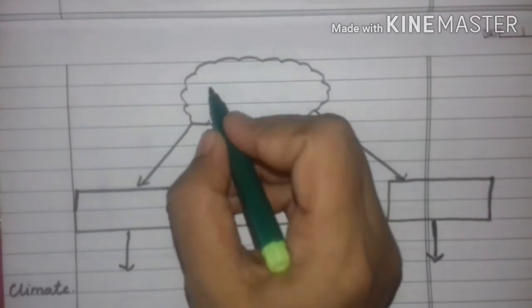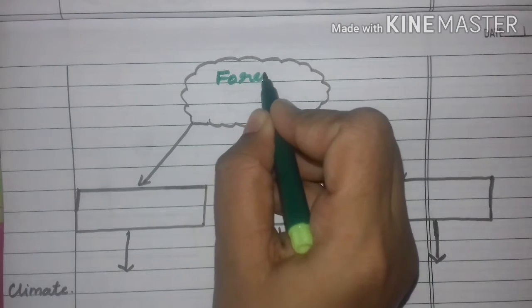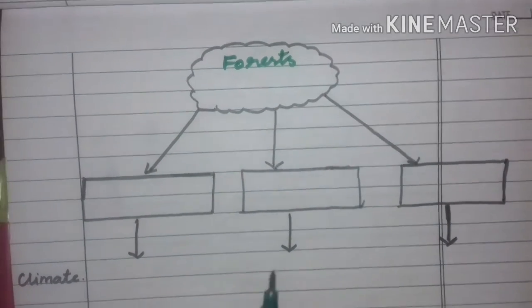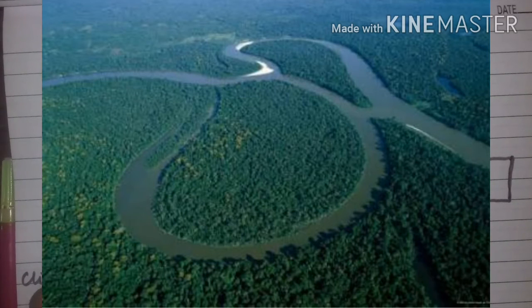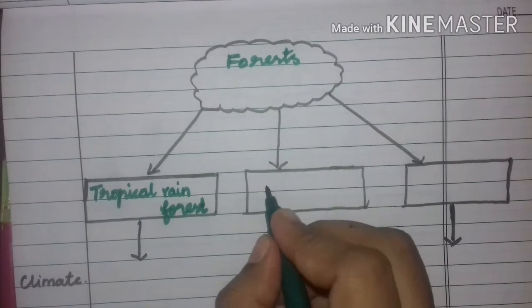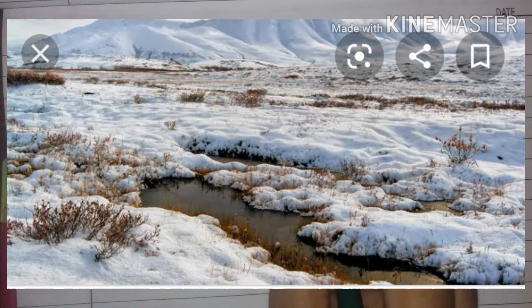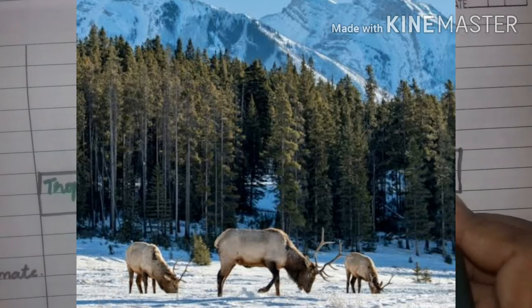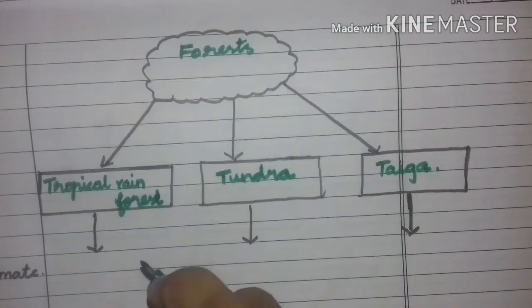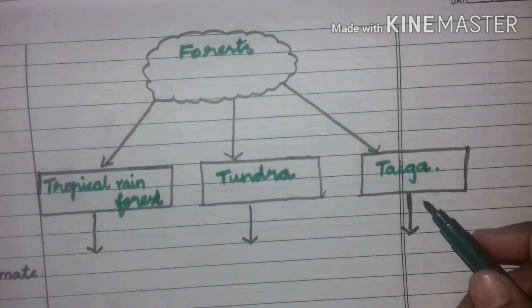Children, can you name some forests? Yes. So we are going to see about the forests. Say the name of the forest. Super. Tropical rainforest. Then very good, tundra. Then taiga. Super. So today we are going to see about the tropical rainforest, tundra and taiga.